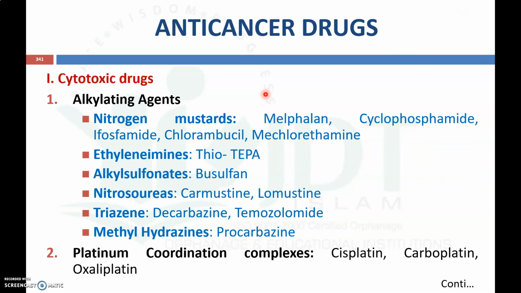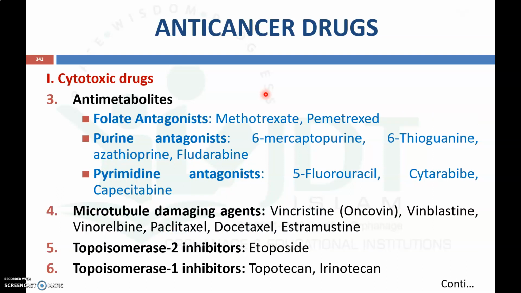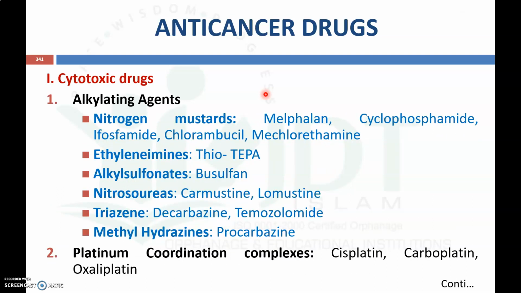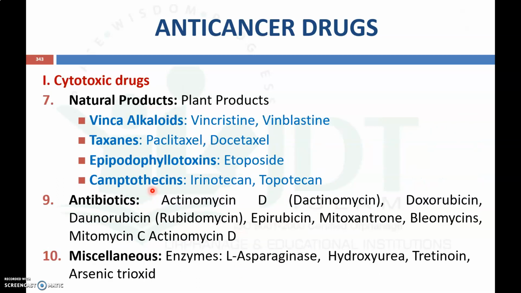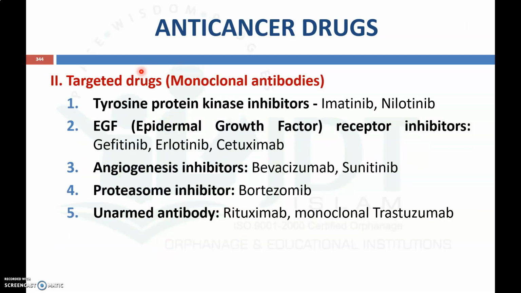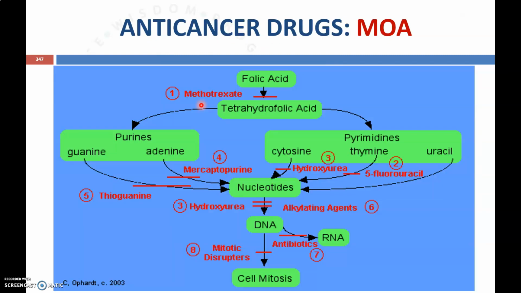Now this is the classification that I represented in another way. First classification was cytotoxic drugs, then it is again classified into alkylating agents, platinum coordination compounds, antimetabolites, microtubular damaging agents, then natural products, antibiotics and miscellaneous agents, and targeted drugs like monoclonal antibodies as well as hormonal antagonists. Now, before going to the detailed pharmacology of each class of drugs, let's have an idea about how these anti-cancer drugs act in our body as a common mechanism.